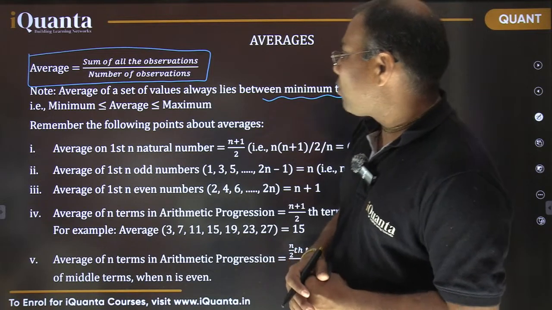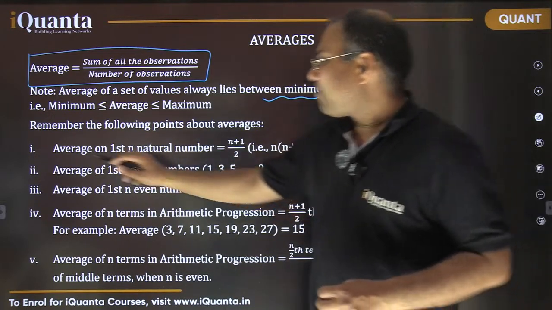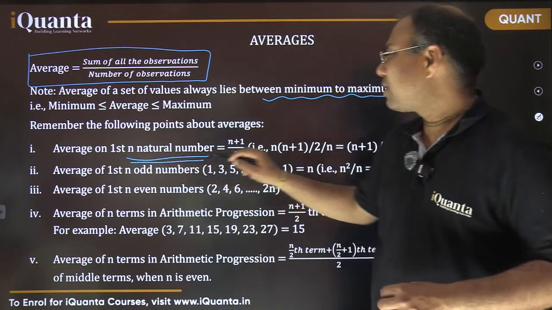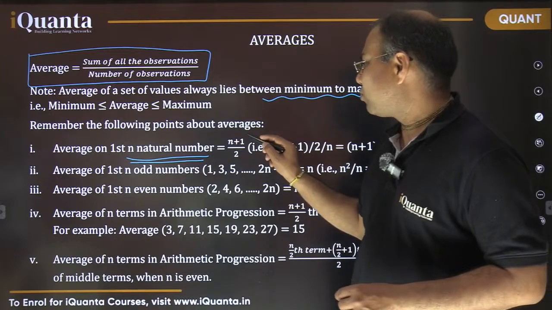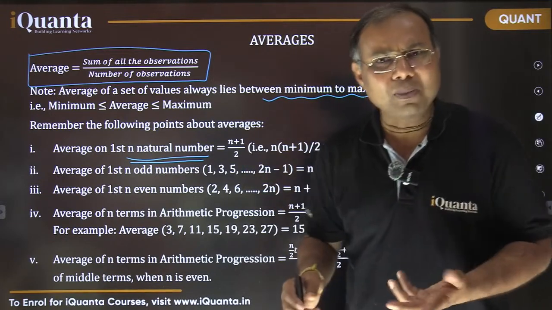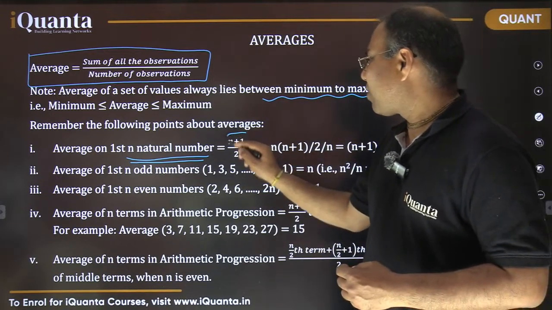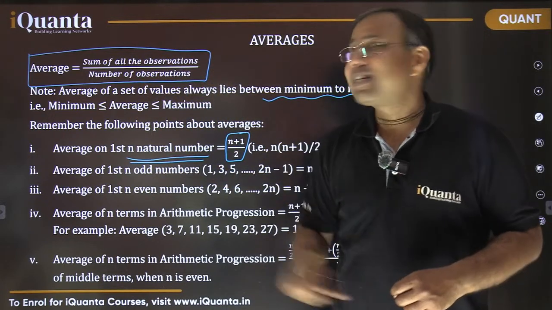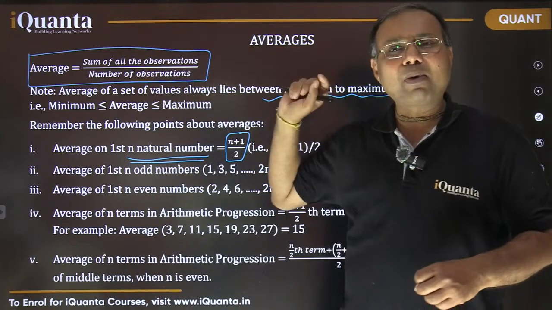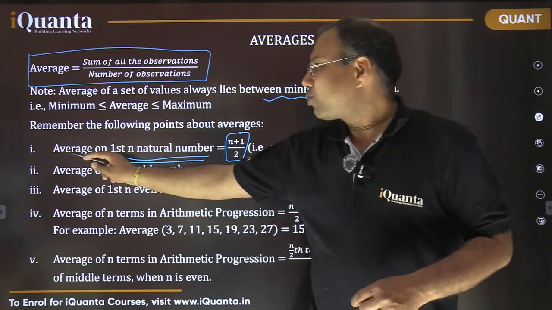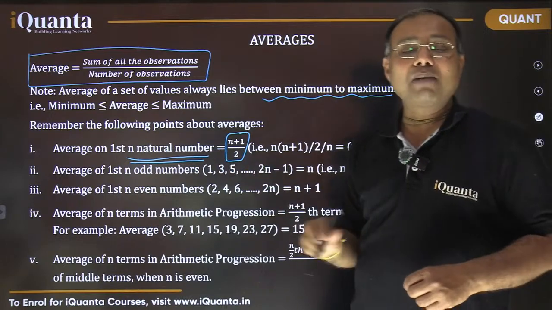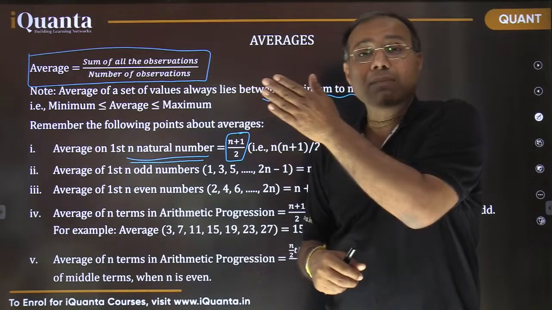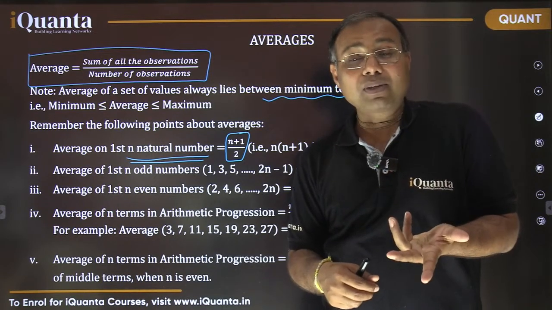So let's remember a few points about averages. The average of the first n natural numbers has a direct formula. It is (n plus 1) by 2. Here are some quick, important and handy formulas. They are very easy for you. See, we have just talked about how to find the average. It is the sum of all the observations divided by the number of observations, right? So if I want to find the average of the first n natural numbers, I also have to do the same.